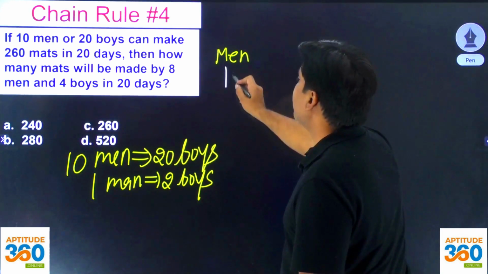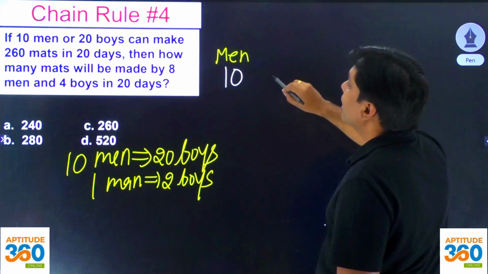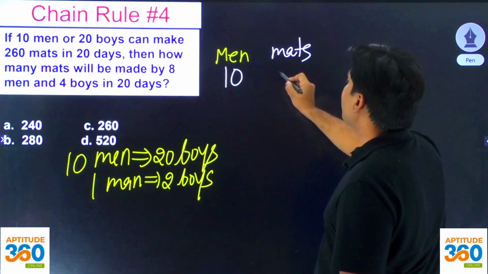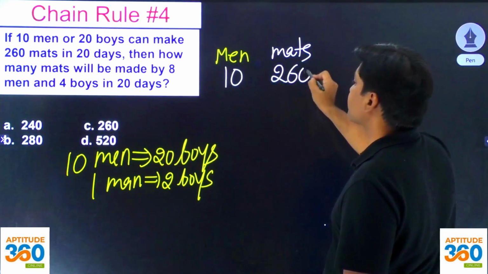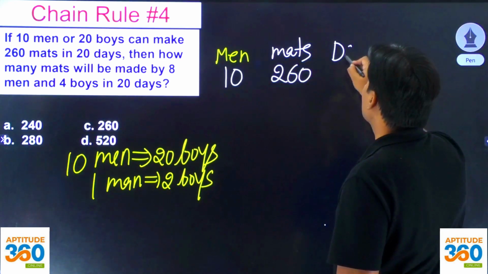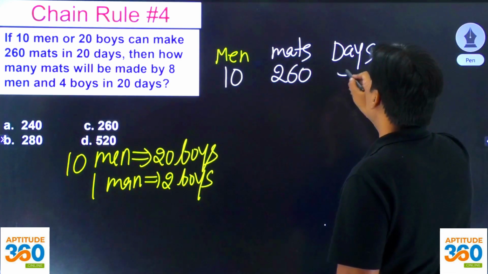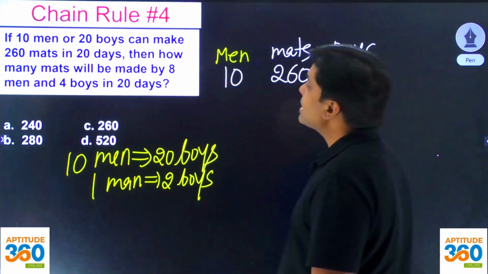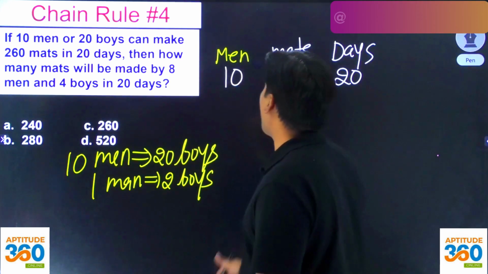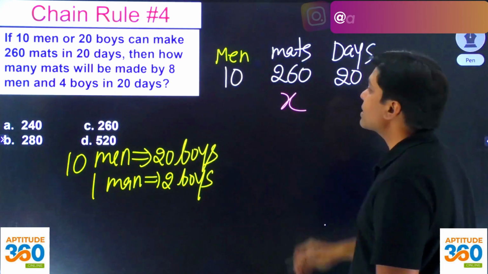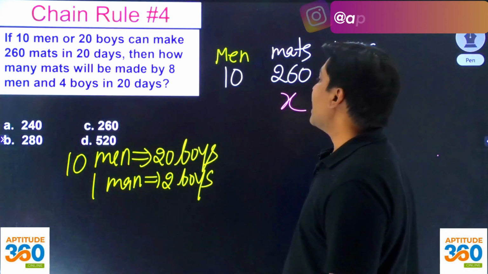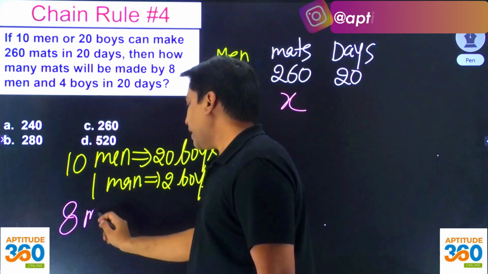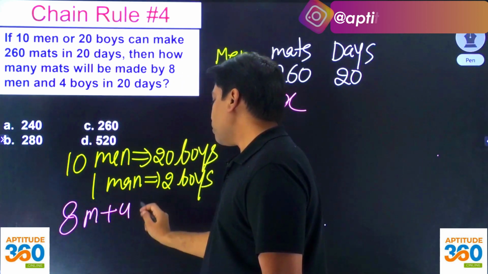So 10 men can make how many mats? They can make 260 mats in 20 days. Now the problem asks how many mats, so this is X, will be made by 8 men and 4 boys. So now 8 men plus 4 boys.